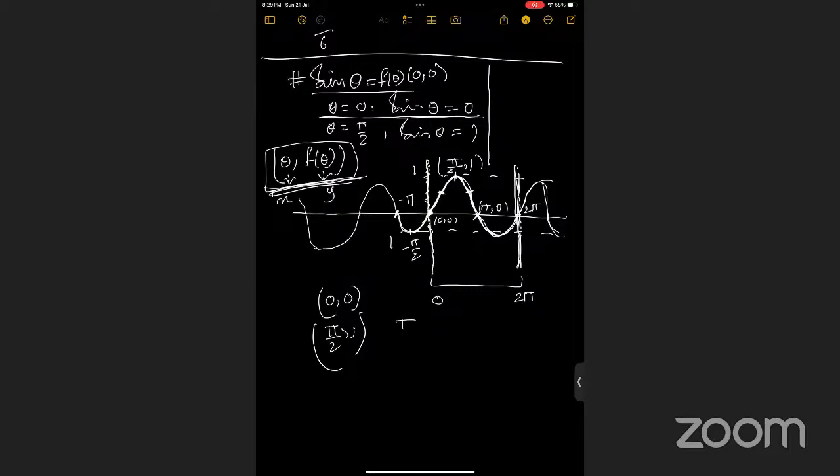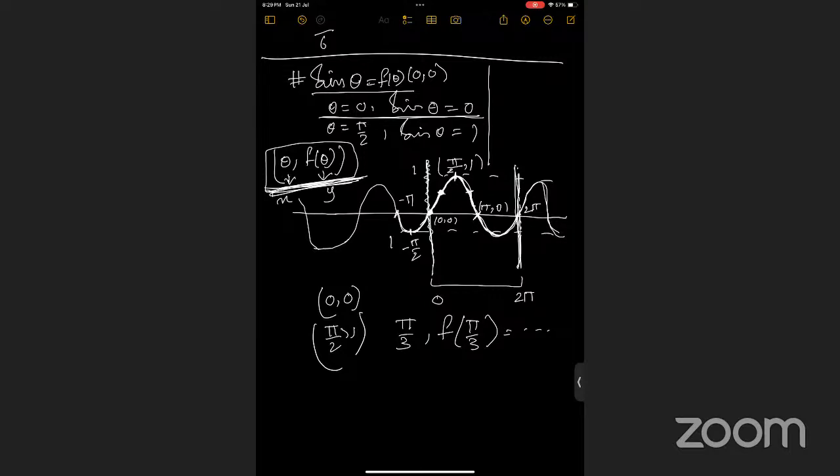Similarly you can check this point, okay? When you put pi by 3, then we will again get f of pi by 3, right? It is some approximate value, okay? So according to that, you can see what is the location for this function. You have the x coordinate, you have the y coordinate, and then you have to plot the movement of this point. Okay, this is the proper method to draw a function.